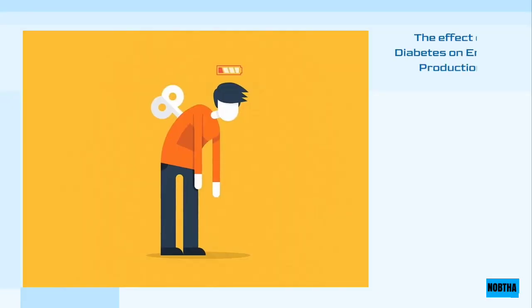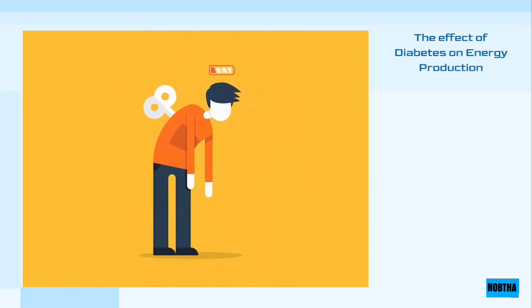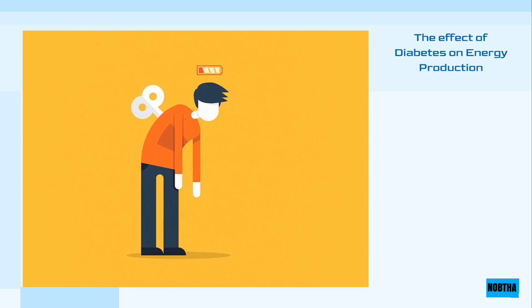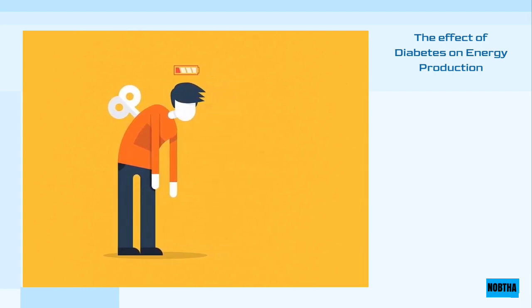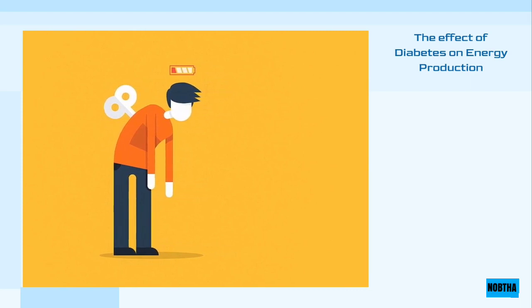Hunger and fatigue. The body converts food into glucose that the body uses to produce energy. Glucose enters the cells only with the help of insulin. If the body is unable to produce enough insulin, or suffers from insulin resistance, the cells will not be able to benefit from glucose and energy production, causing a constant sense of hunger and fatigue.